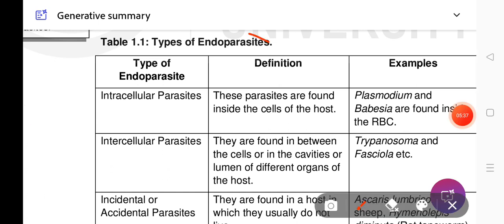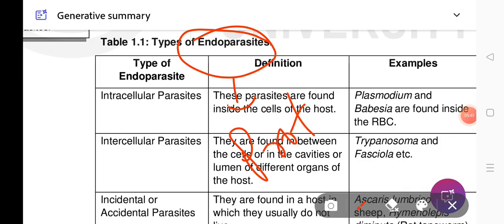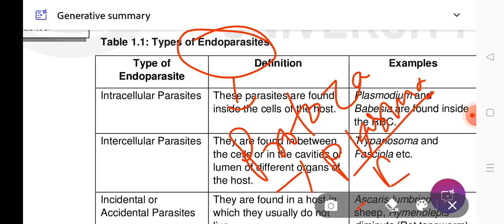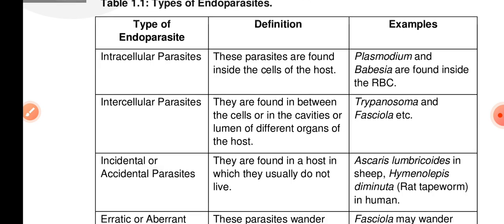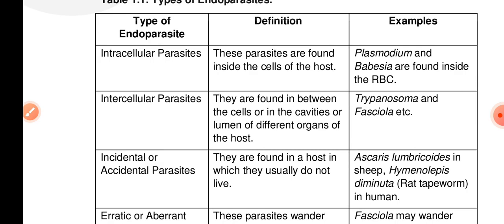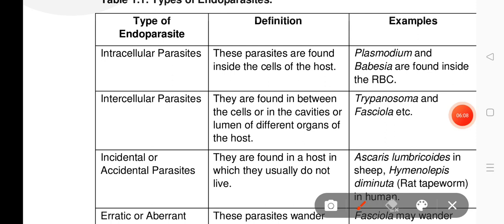There are also some endoparasitic protozoa: Plasmodium, which causes malaria; Entamoeba, which causes amoebic dysentery; Giardia, which causes intestinal infection; and Leishmania, which causes leishmaniasis. These are some protozoan endoparasites.